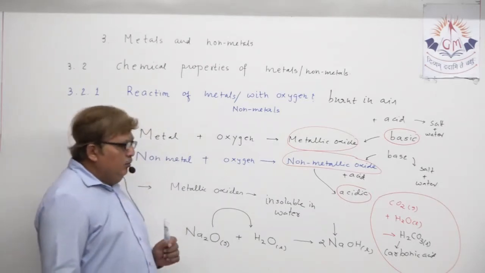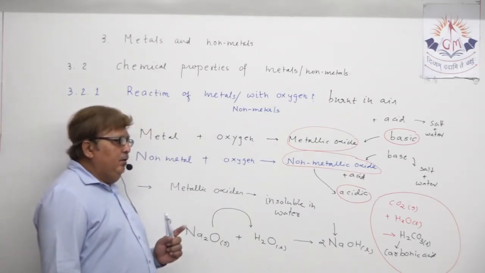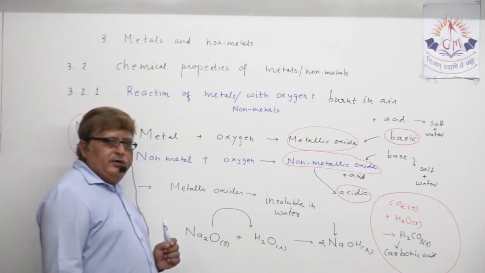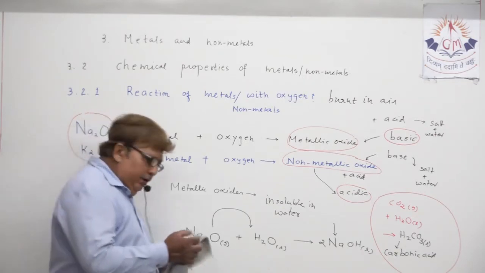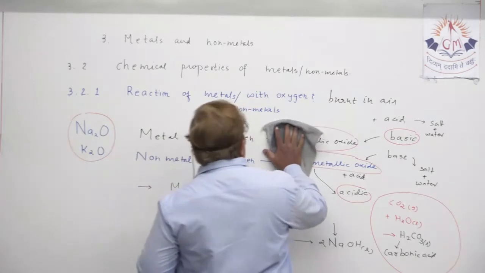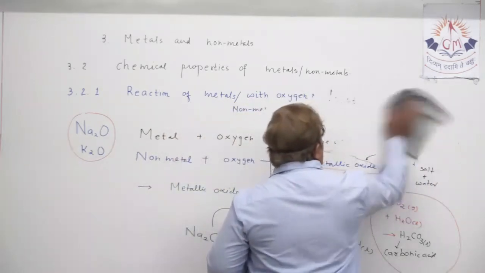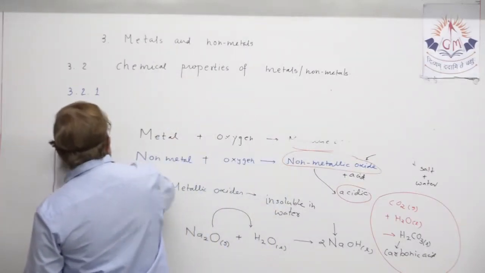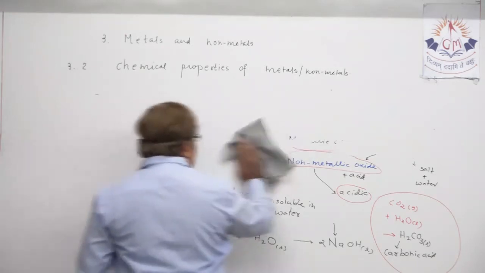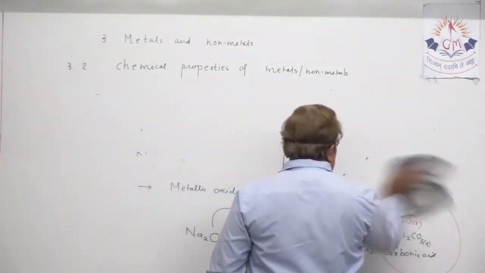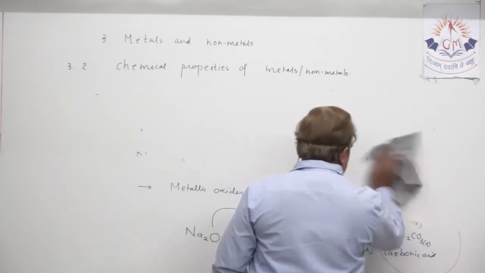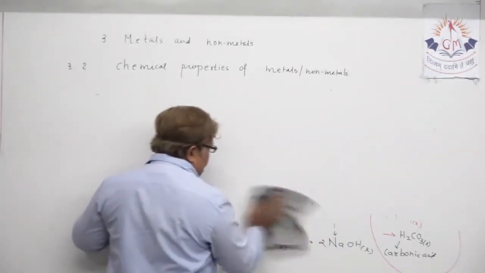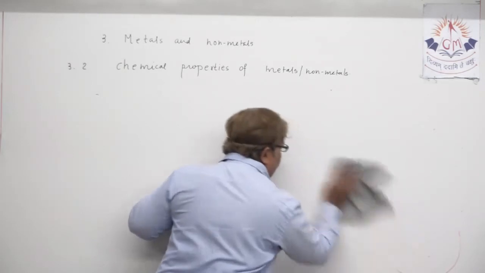Okay. So, one fact is clear: metallic oxides are basic in nature and non-metallic oxides are acidic in nature. Let us enhance this topic. I am just erasing this now. One thing has been clear in our mind, that metallic oxides are basic in nature and non-metallic oxides are acidic in nature.